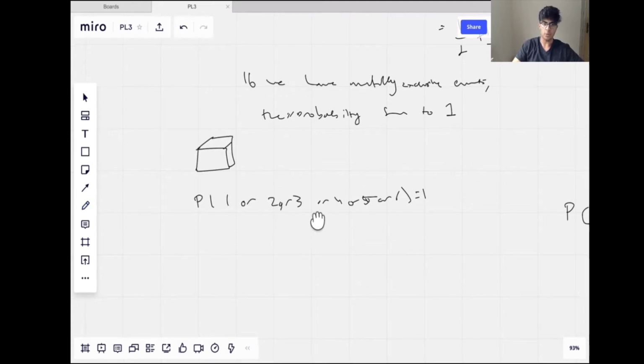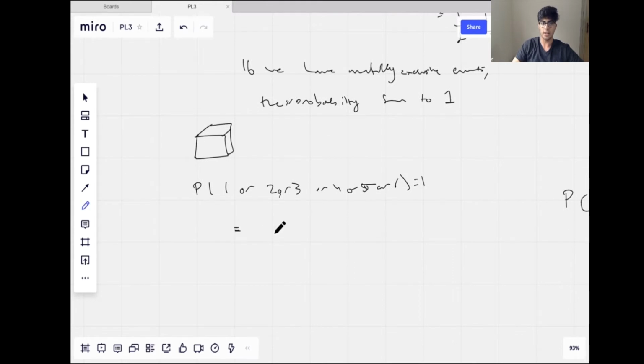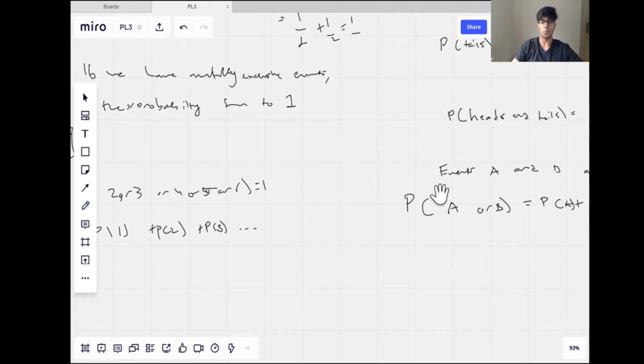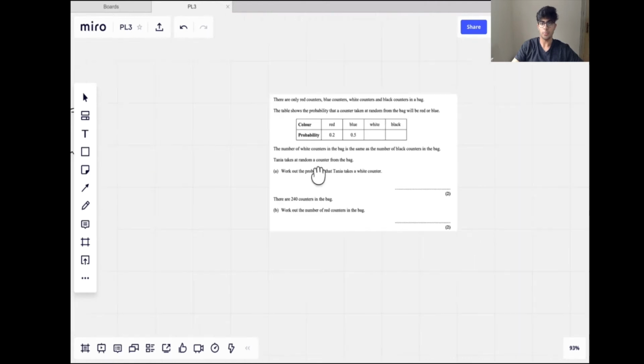And if we have mutually exclusive events as well, then we have that P1 or P2, etc. will equal P1 plus P2 plus P3, etc. So that's why when we add up all the probabilities for mutually exclusive events, they sum to 1. And this is a useful property we need to use sometimes. So look at this question here, for example. Let me zoom in real quick.